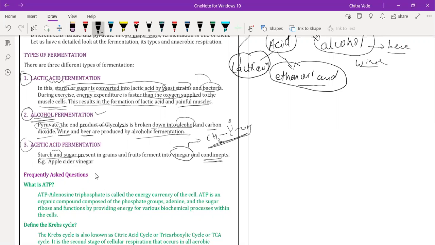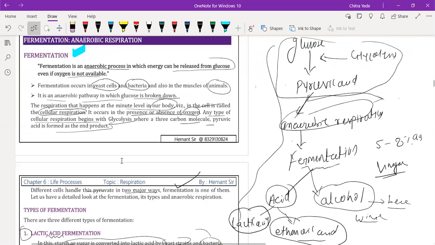Now your questions. Yes, somebody is asking a question. Have you understood, everyone? Okay, so take a screenshot for types of fermentation. Already taken. And for fermentation. Done, beta? Yes, sir.